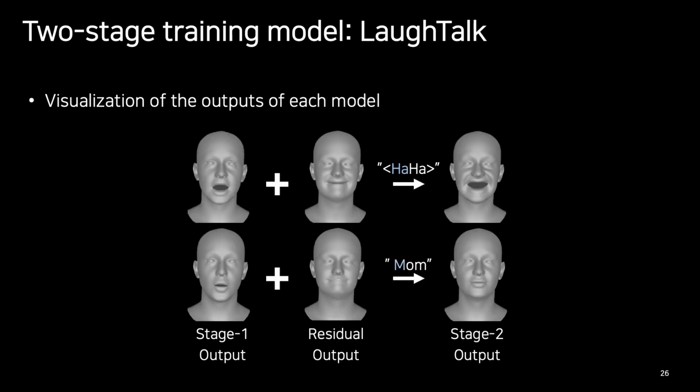These are the visualizations of each model's output. As shown, the stage 1 model outputs lip movements in sync with the verbal aspects of the input speech. By combining with the residual outputs, the final outputs of the stage 2 model are capable of expressing both verbal and nonverbal signals.